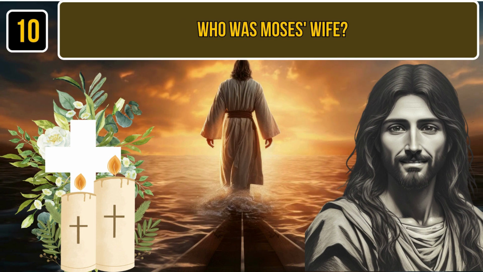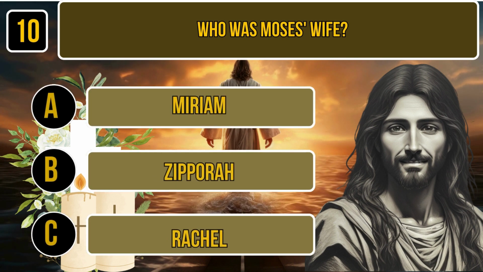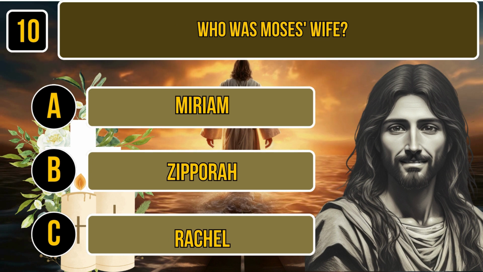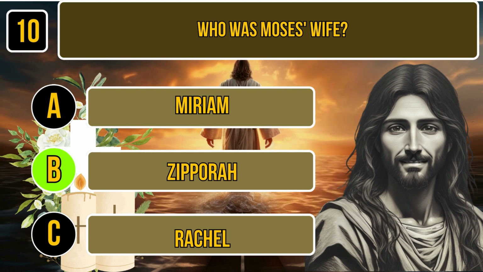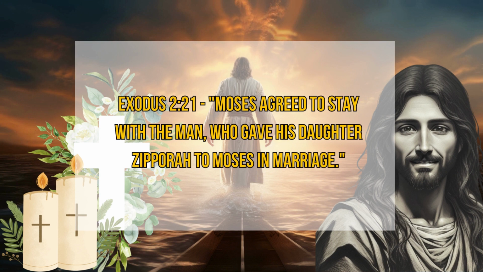Question number 10. Who is Moses' wife? A. Miriam. B. Zipporah. C. Rachel. Time for thinking. The correct answer is Zipporah. Exodus 2:21. Moses agreed to stay with the man who gave his daughter Zipporah to Moses in marriage.